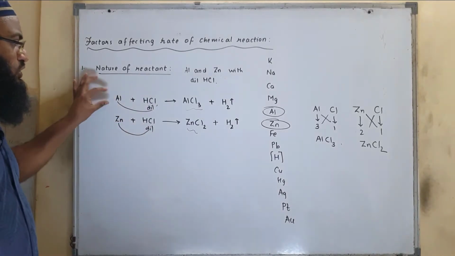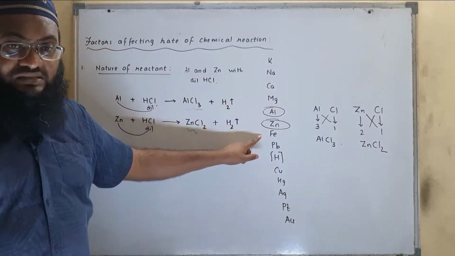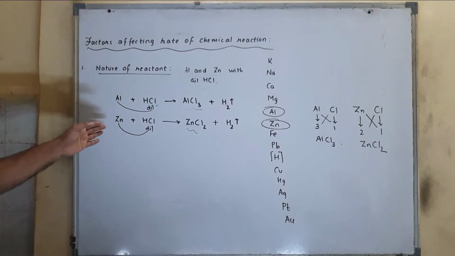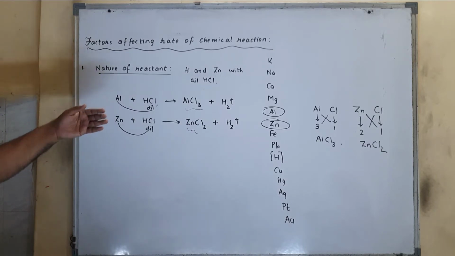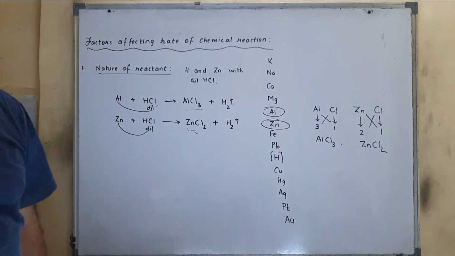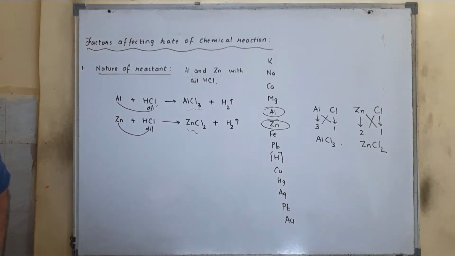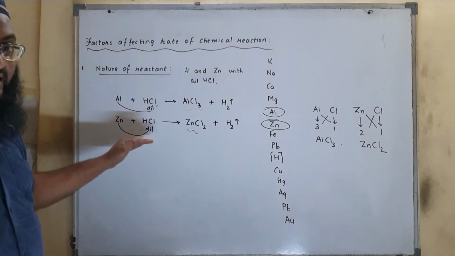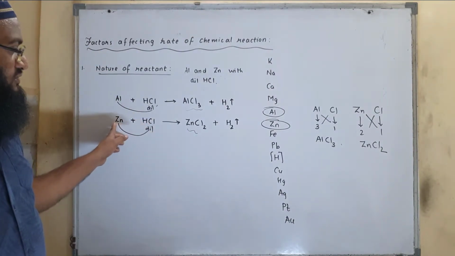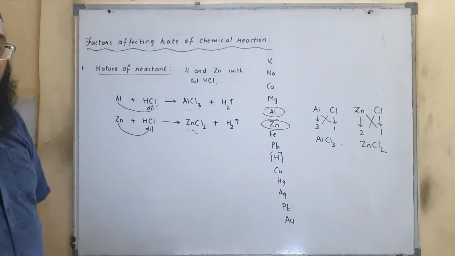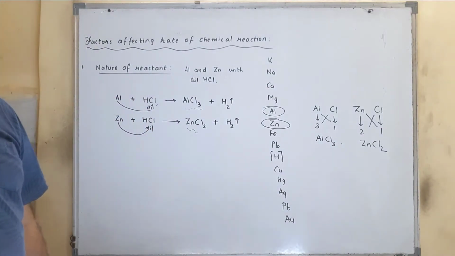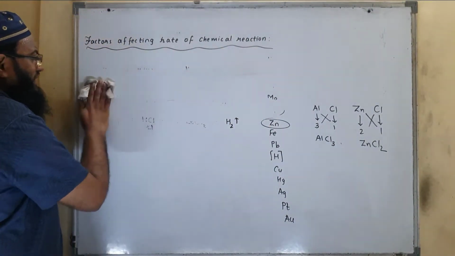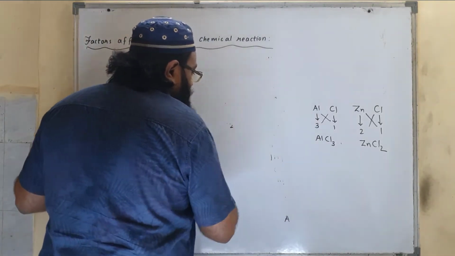Why? Because aluminium is more reactive than zinc, and if it is more reactive, definitely it will react faster. I mean the rate of reaction is faster for aluminium compared to zinc. Thus nature of metal is responsible for this difference. Therefore the rate of reaction of aluminium with HCl is higher than that of zinc with dilute HCl. Okay, so this was all about nature of reactant. We have seen that nature of reactant influences the rate of reaction.